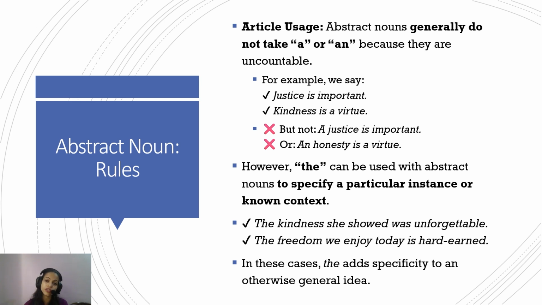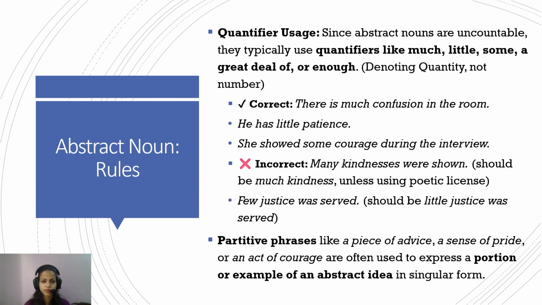We're referring to that specific freedom that we enjoy: the freedom struggle, the independence that we achieved, and the freedom after that. So in these cases, the adds specificity to an otherwise general idea. For article usage, it's fairly clear: a or an is used for non-specific situations and the is used for specific situations.